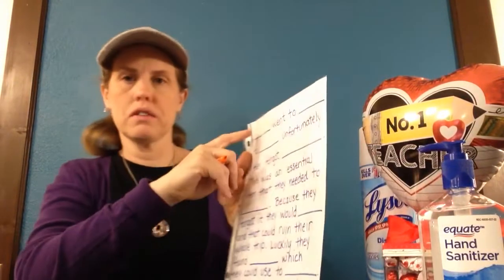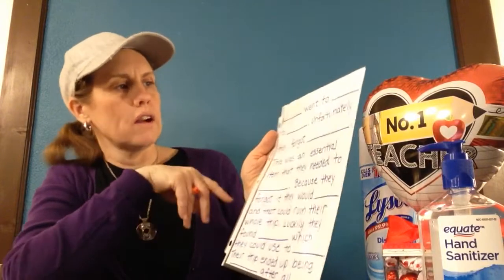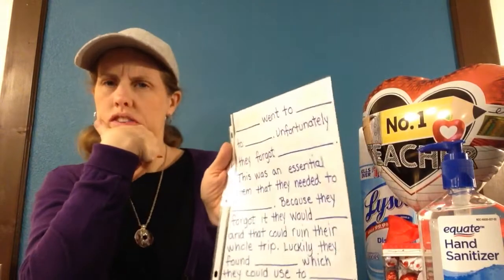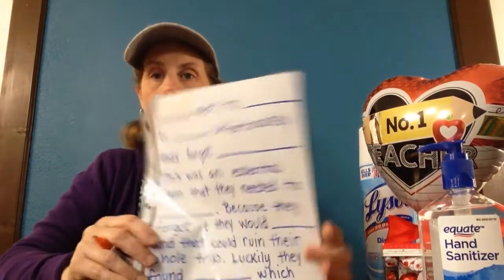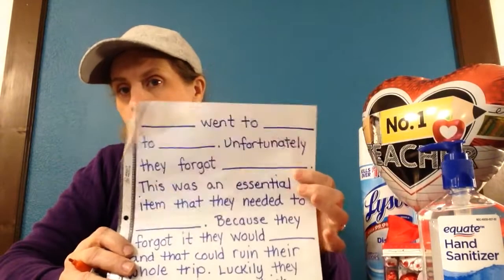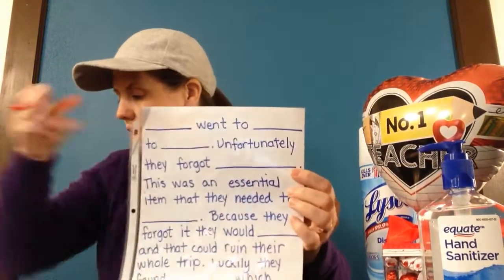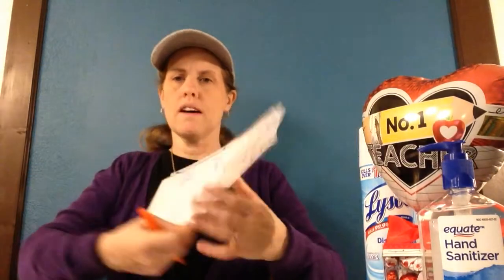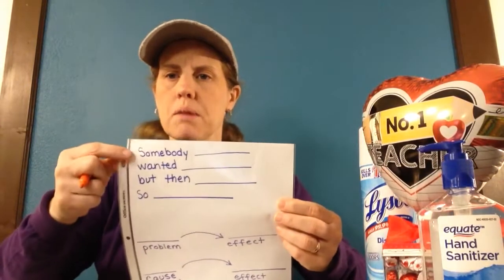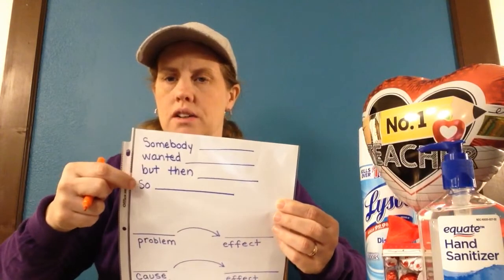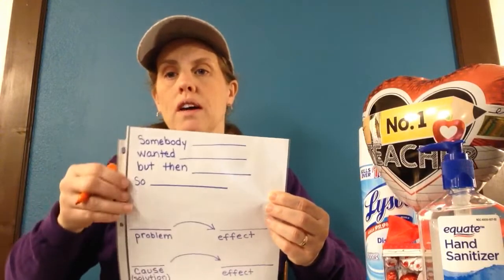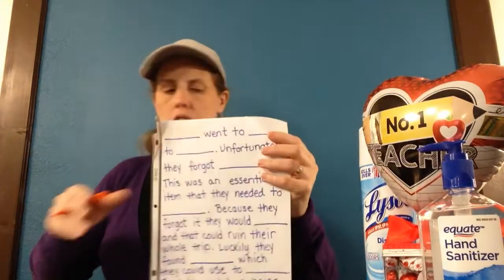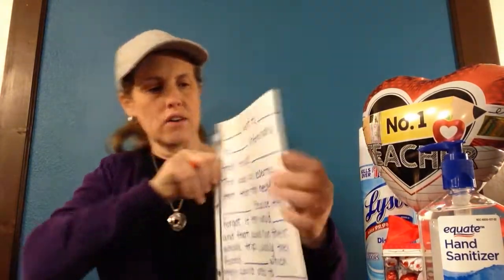And as I read it to you, we're going to fill in some of the blanks. All right? It says, blank went to blank to blank. So we have a lot of stuff we have to figure out to start our story. Because this is going to be your story, I wanted to give you as much opportunity to personalize it as possible. But as I'm looking at this first line, it reminds me of this. Somebody wanted, but then so, which is a great way for us to always remember how to get a good narrative started. But I'm going to go ahead and choose some ideas for ours.